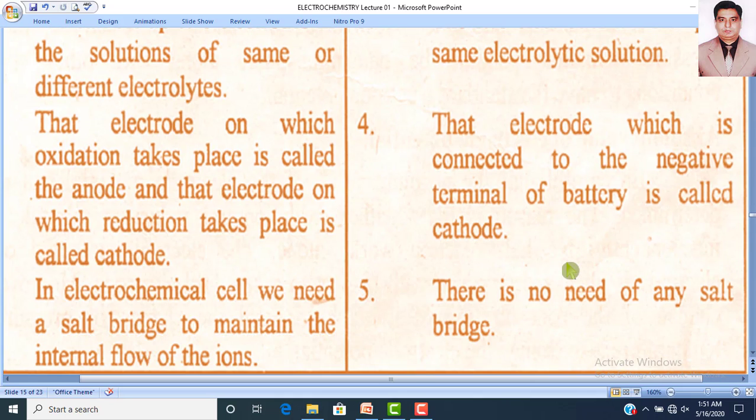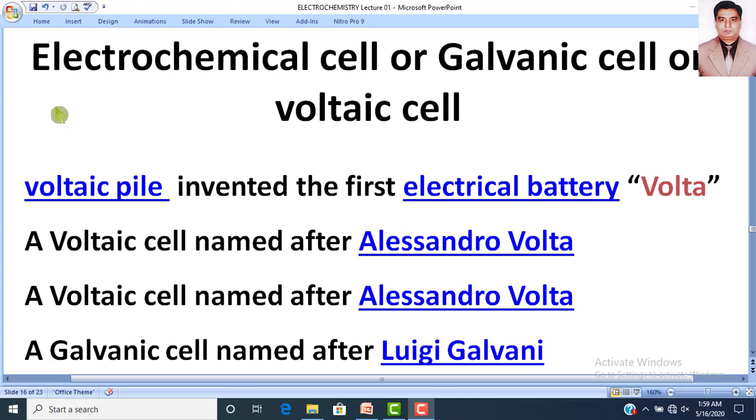And the fifth difference is very important: in an electrochemical cell, there is a need of a salt bridge. Without a salt bridge, an electrochemical cell cannot be manufactured. But there is no need of any salt bridge in the electrolytic cell. Now we will study in detail the electrochemical cell, or galvanic cell, or voltaic cell.